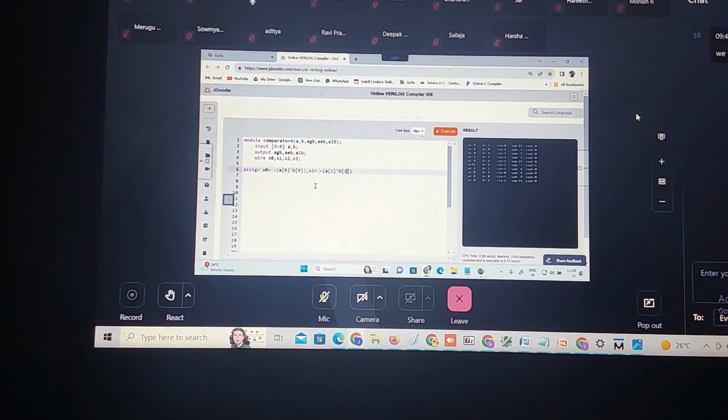A1, B1, comma. x2 is A2, B2, comma. x3 is A3, B3. Then comma, then let me write end module and check for any syntax errors.